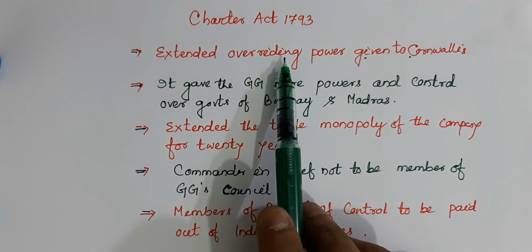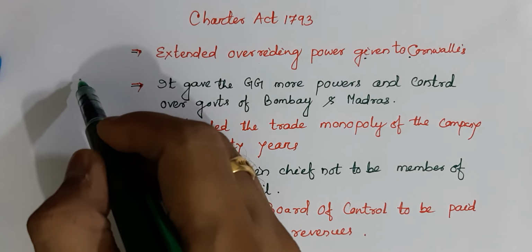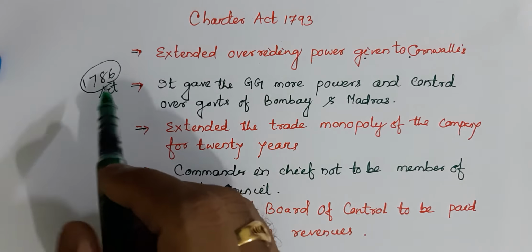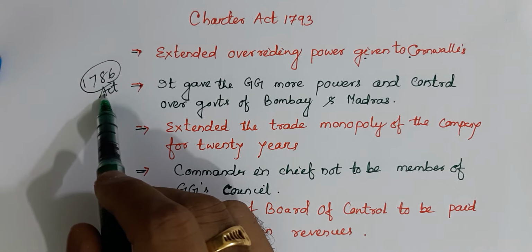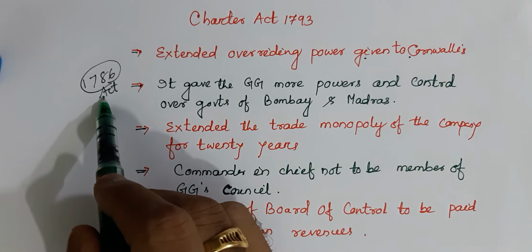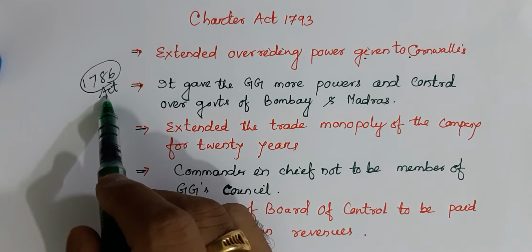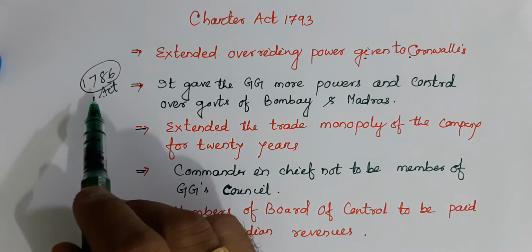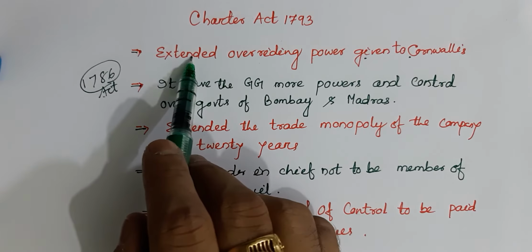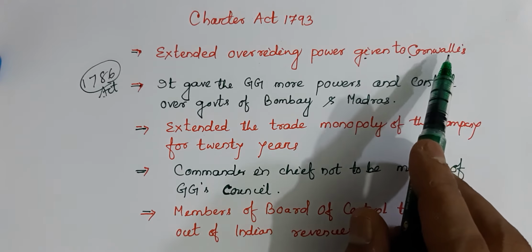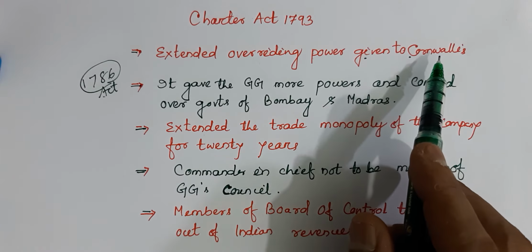Simply you can say, in the 1786 Act, power was given to the Governor General to take a decision or to override the decision of the Governor General's Council in special cases, right? In special cases. So this sort of overriding power was extended under this act to Cornwallis and also future Governor Generals of